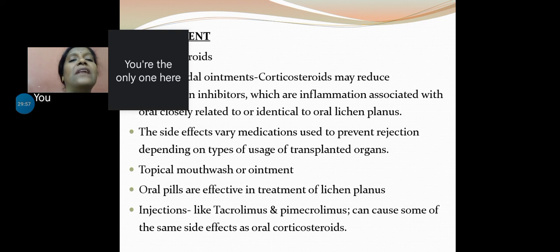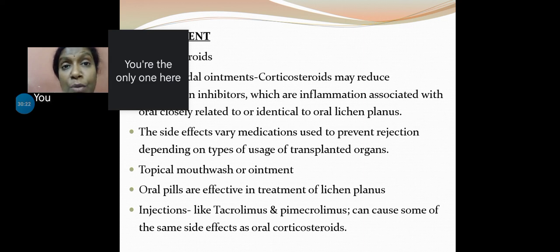Then inhibitors of inflammation can be used so that you can control the symptoms of lichen planus. Side effects may vary depending upon the type of usage. These drugs prevent rejection of transplanted organs, and that is a complication you get to see in them. Topical mouthwashes with ointments can be given. Oral pills are effective in treatment of lichen planus.